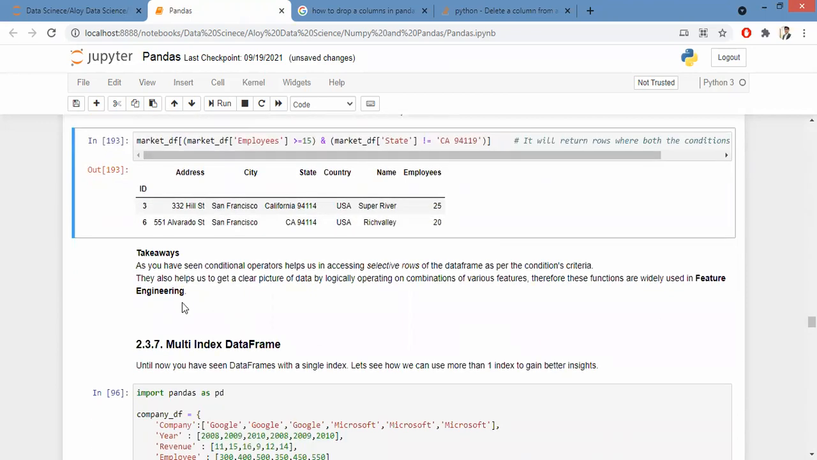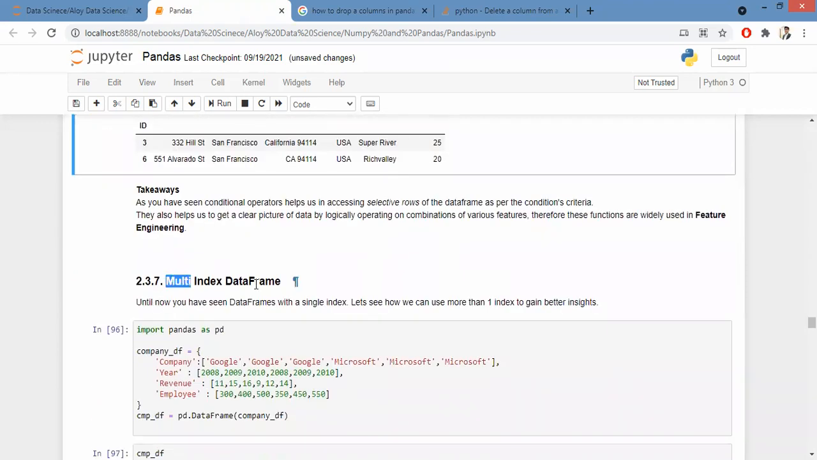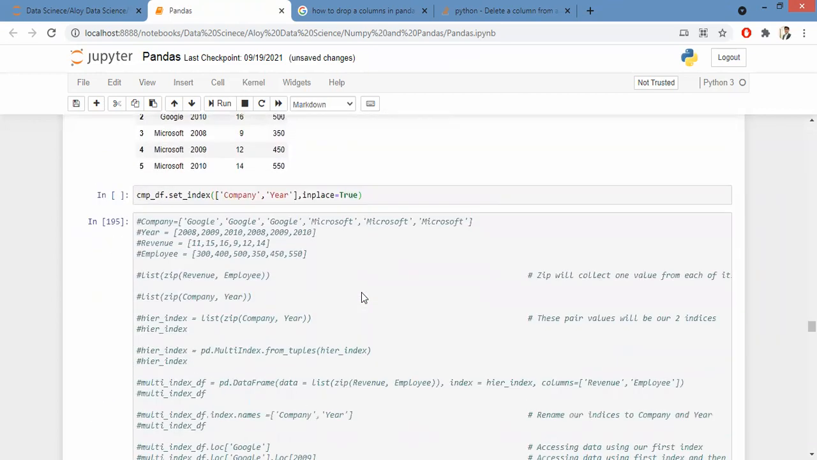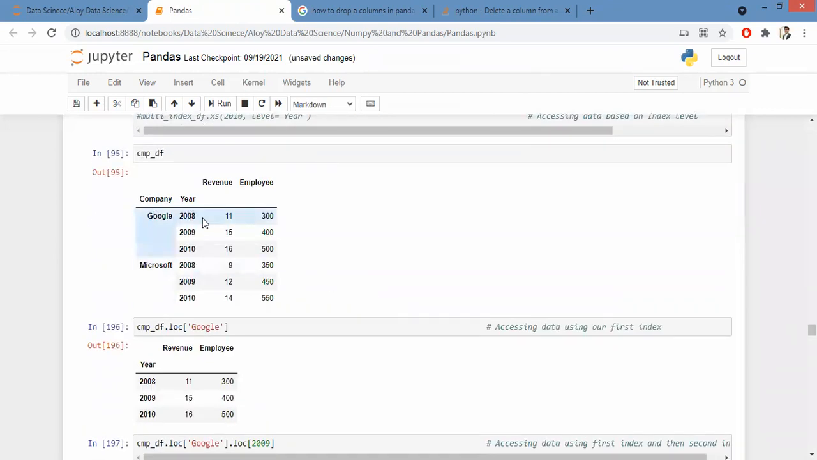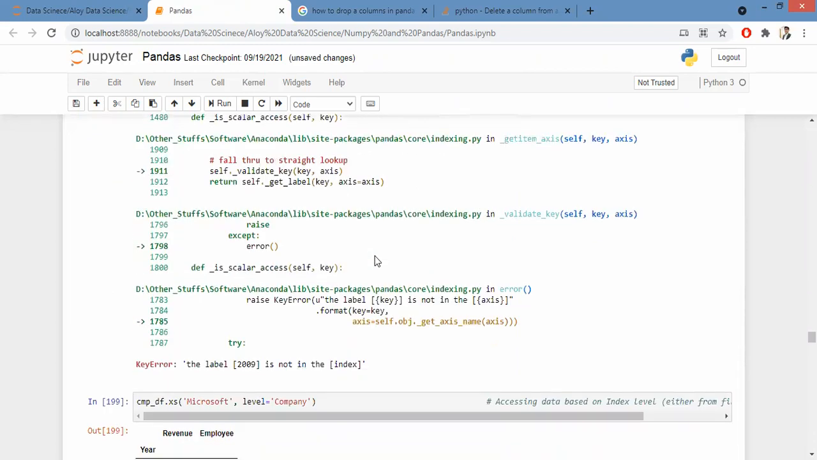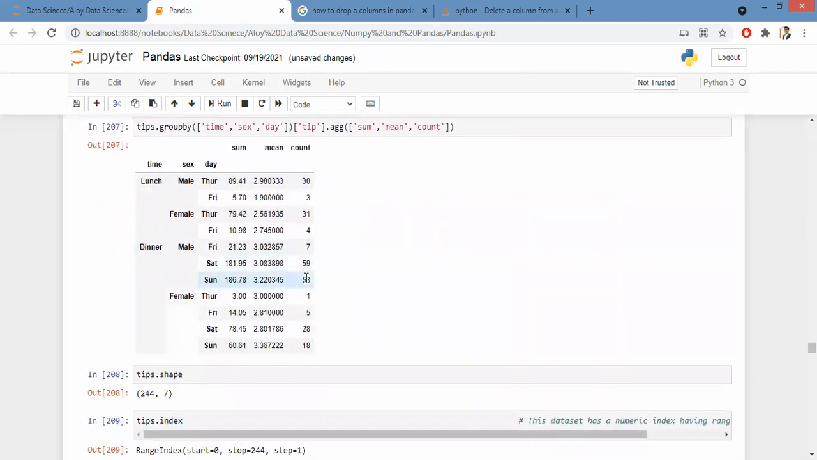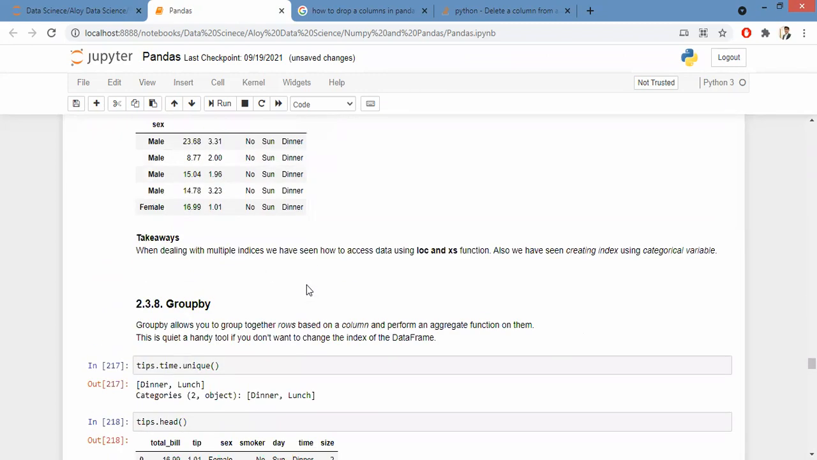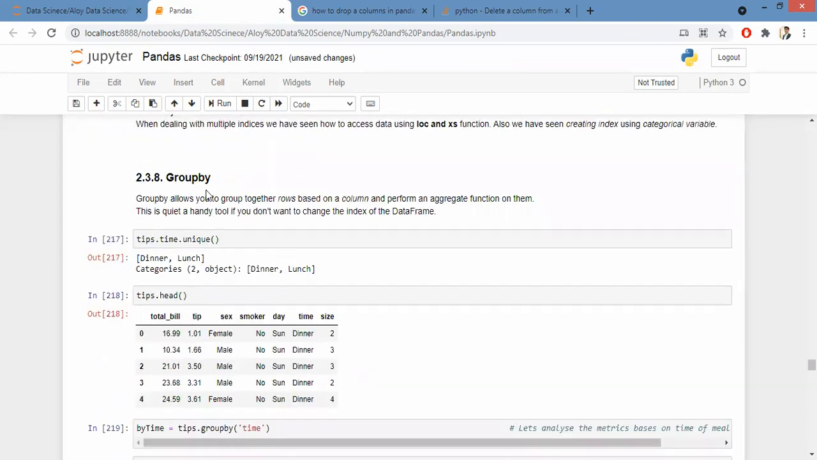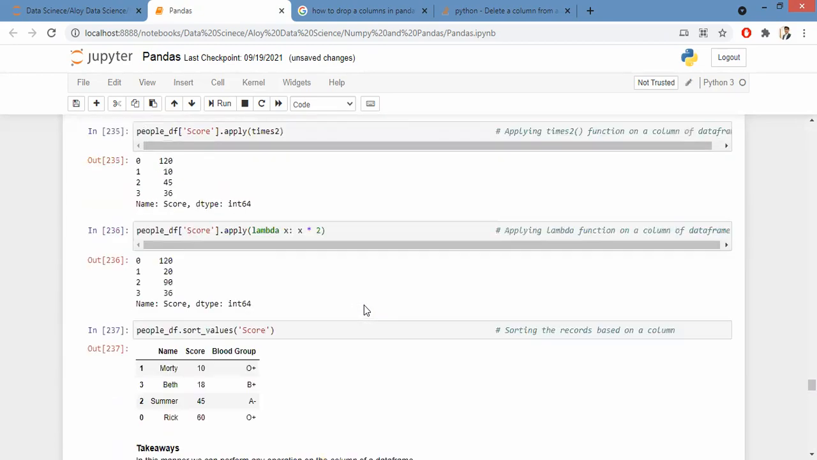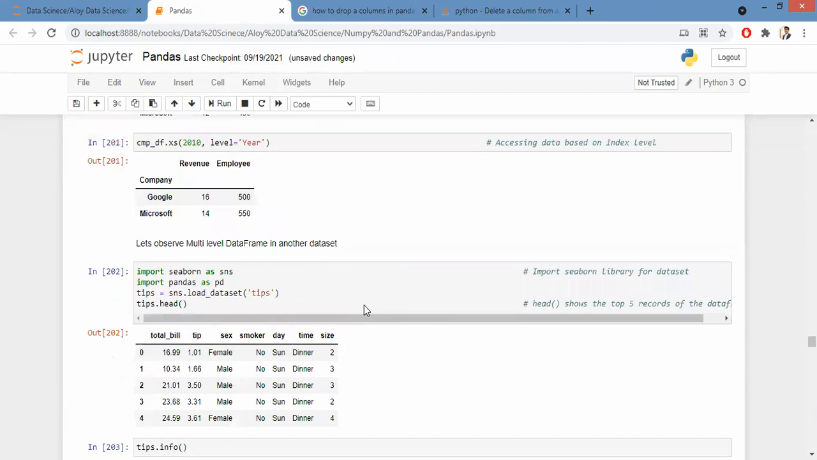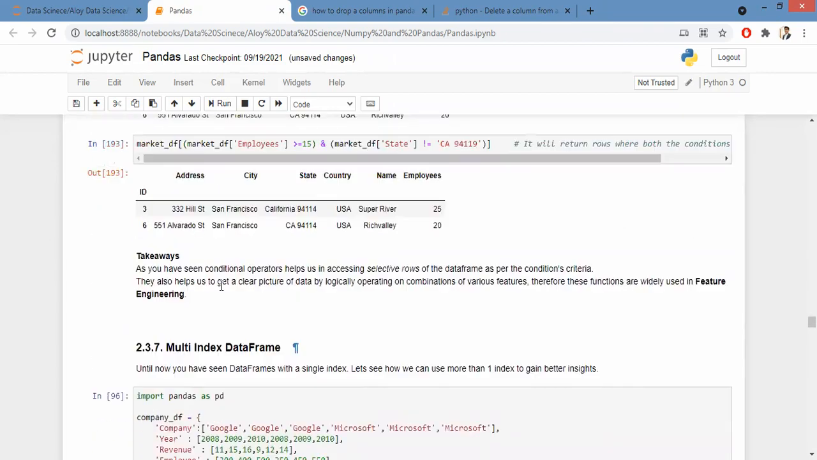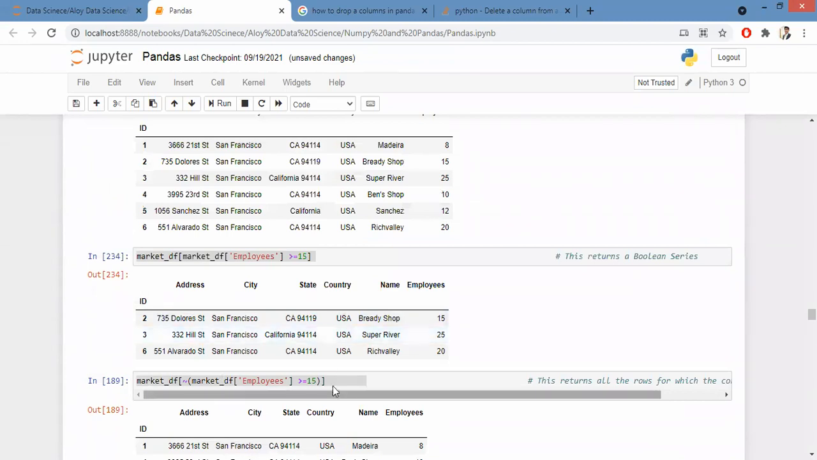So I think we can stop our class for today, and from the next class we can do multi-index data frame. I think we have a small topic where you have multiple indexes. You have company as your index, even year as an index, and then followed by that, we can do a data analysis on one tips data set, and we can discuss a very important function called group by. All that we can do in the next class, and after that we can start our charts, basically how to plot different charts in Python.